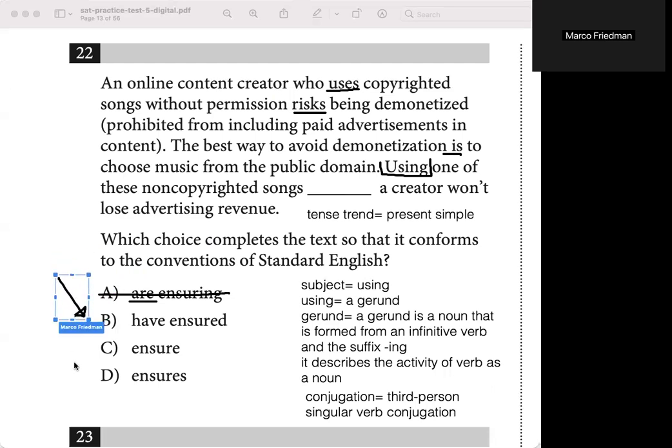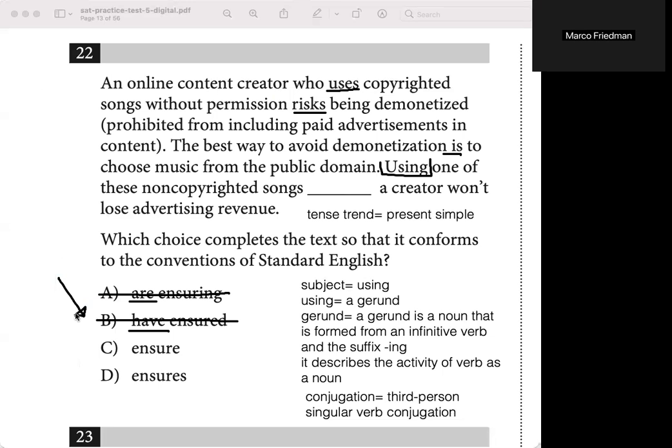This is a present perfect conjugation. Our tense trend is the present simple. So more importantly, though, we know this is not going to work, but more importantly, let's look at the helping verb. The helping verb have, again, is plural. It is used with plural subjects, meaning plural nouns and plural pronouns. Our subject using is singular. It's not going to work.